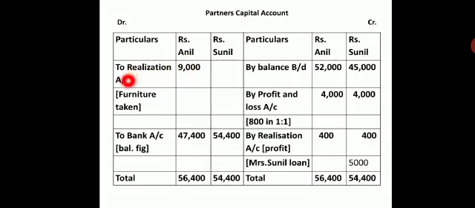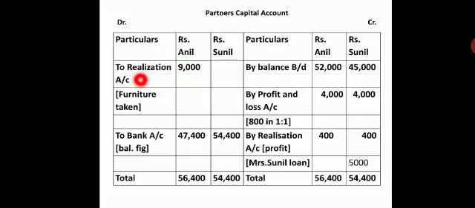Now Anil has taken furniture for rupees 9,000. Problem says Anil took up furniture for rupees 9,000. So when I have taken up asset, that means the firm has repaid his capital to the extent of the asset taken over. So asset is taken at 9,000. So Anil has already received 9,000 from the firm.